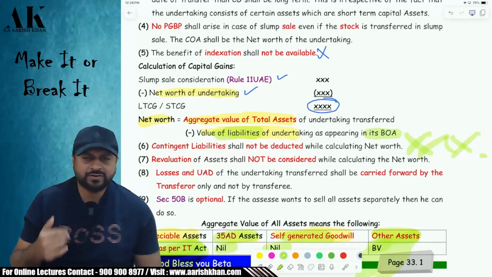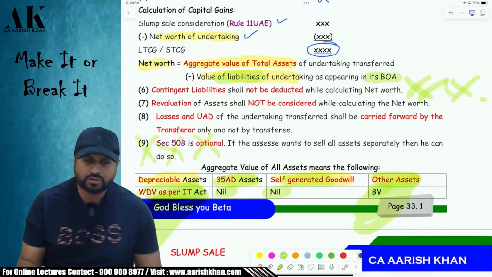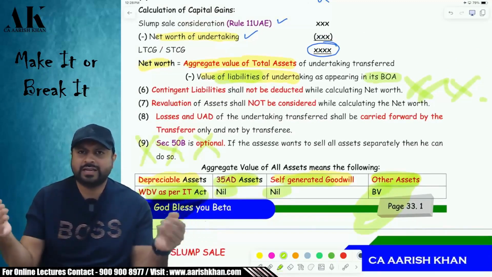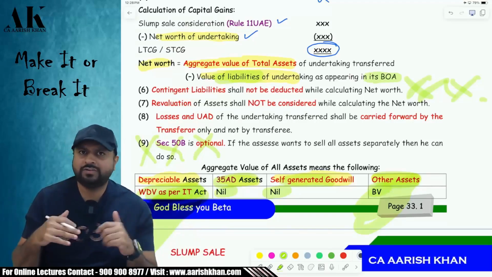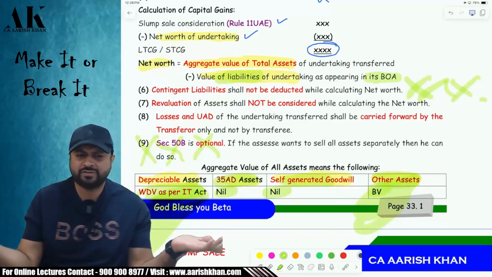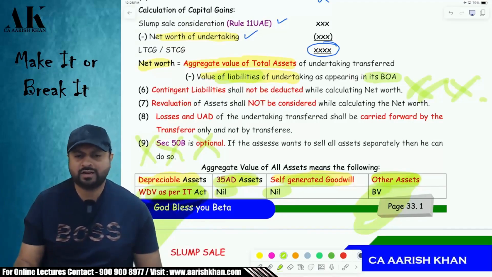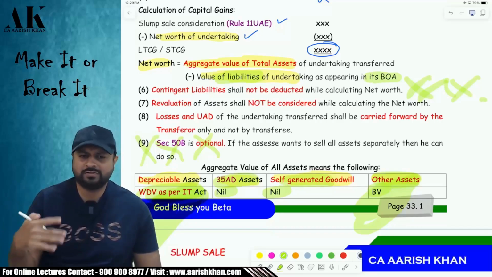Sir, is 50B mandatory? Obviously not mandatory. How can the government tell you that you have to sell lump sum only? I can individually sell, and if by selling individually I can have a lower capital gain, a lower tax, then I can do that. Then I have to face all those difficulties of selling the assets individually. That is a different thing. That's your business decision. What is better, I'm not interested in telling under taxation at least. You have to do the individual calculation and decide which is better for you.